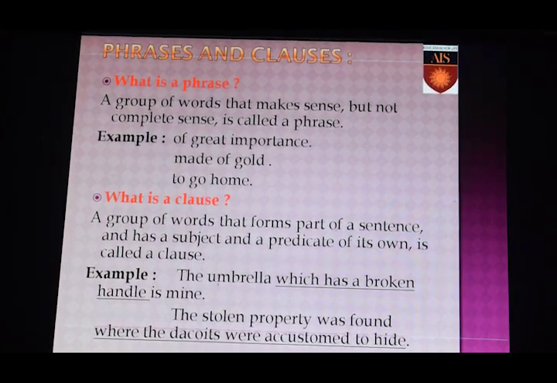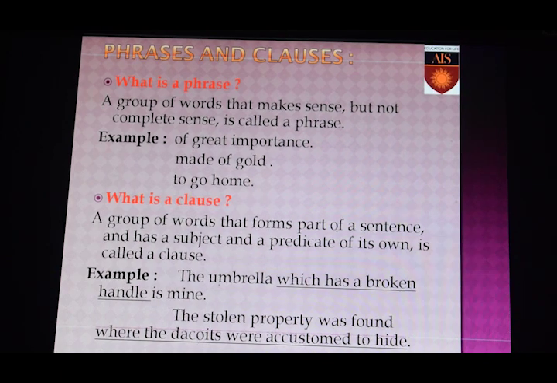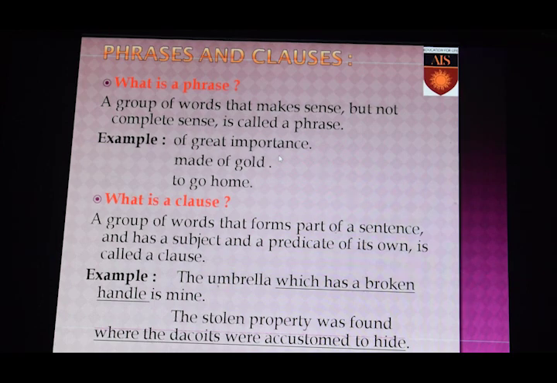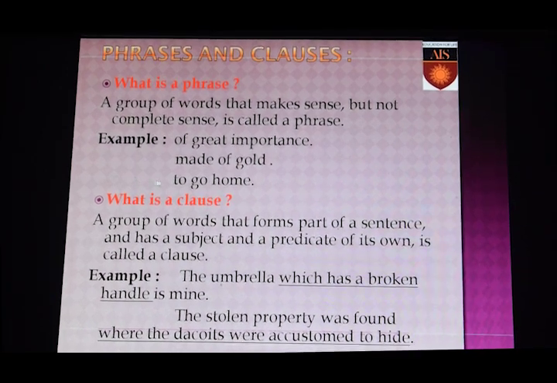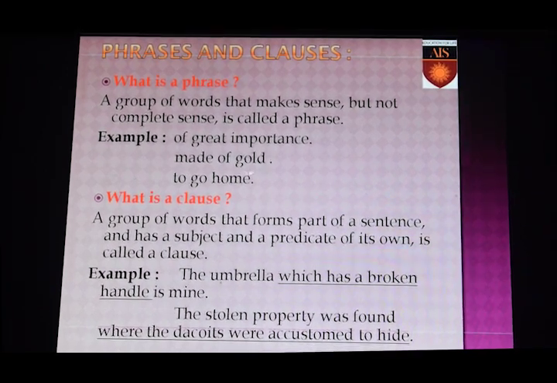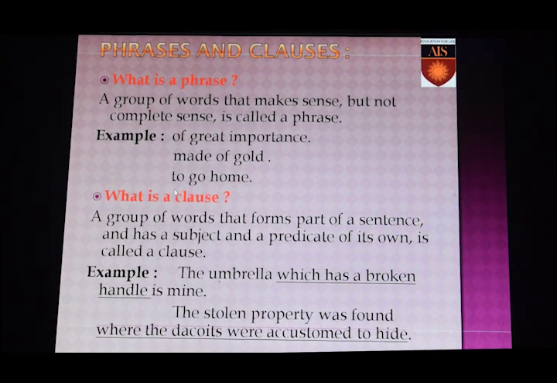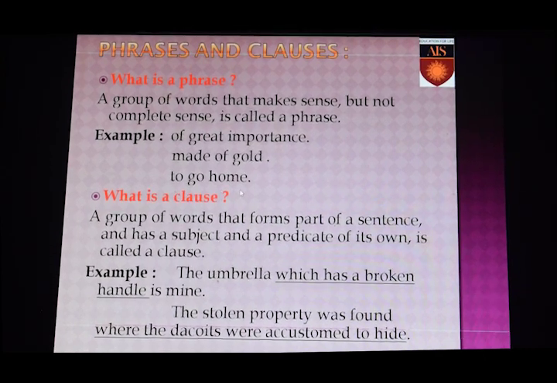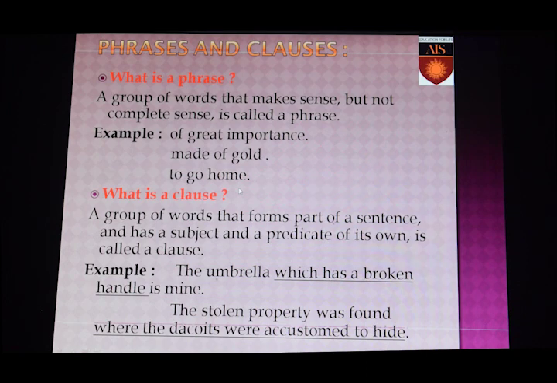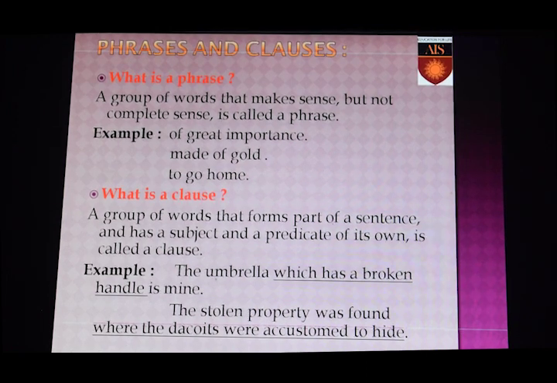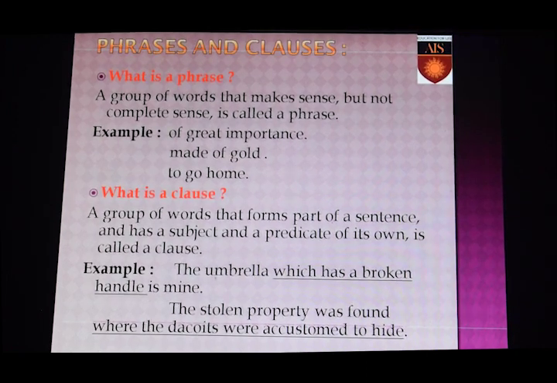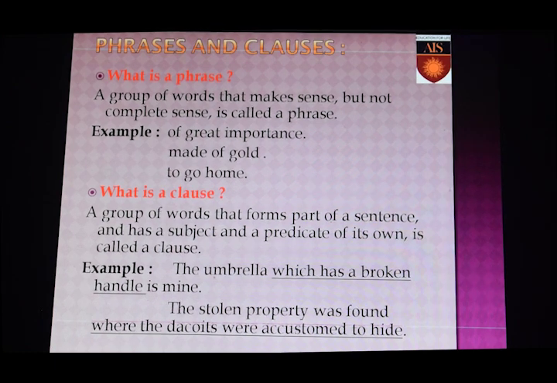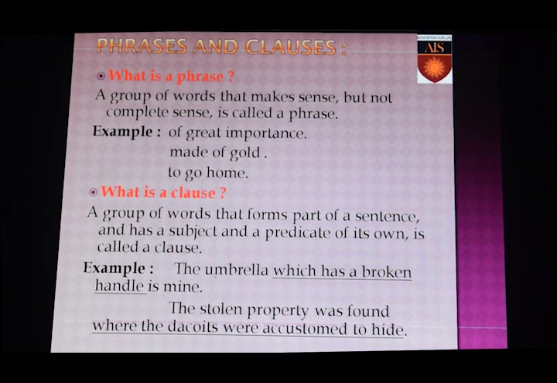Number one, Swami Vivekananda's teachings are of great importance. Number two, this ring is made of gold. Number three, I want to go home. So, now you see how by joining a few more words we can turn a phrase into a complete sentence.